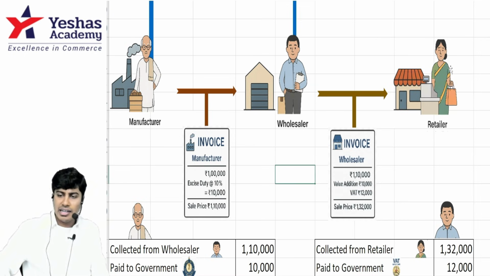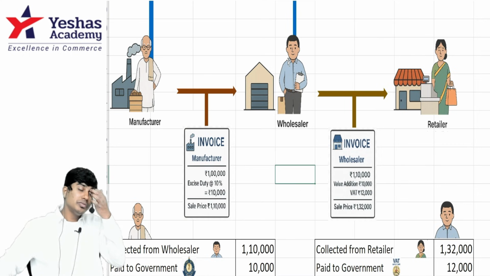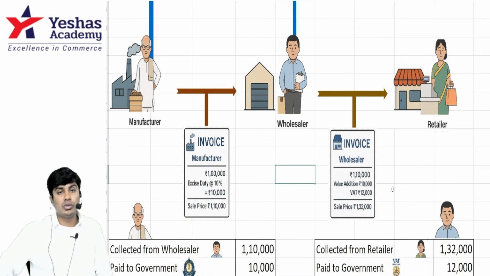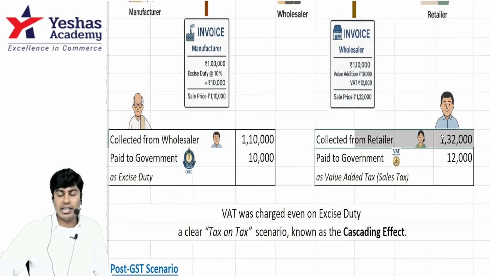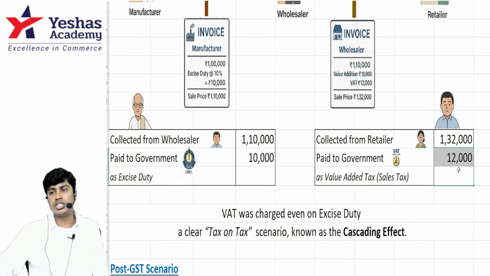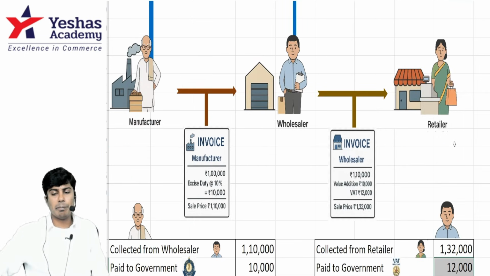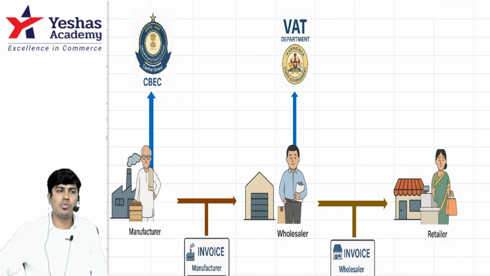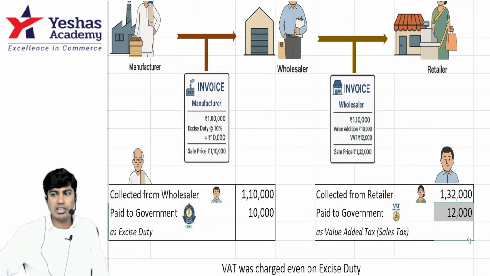This retailer auntie is there, no? Retailer auntie should pay the wholesaler how much? 1 lakh 32,000. Of the 1 lakh 32,000 that the retailer pays the wholesaler, wholesaler has to pay 12,000 to state government. Only 1 lakh 20,000 will be with him. Are you getting it? How much will buyer Bindu pay to seller Soma? 1 lakh 32,000. In that, how much will seller Soma pay to state government as VAT? 12,000.